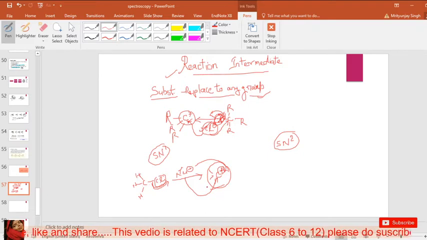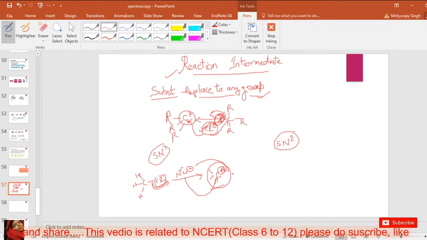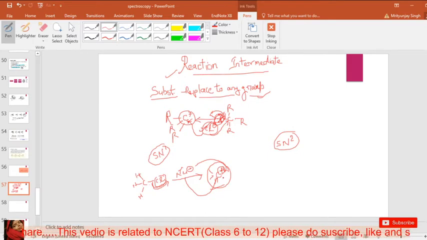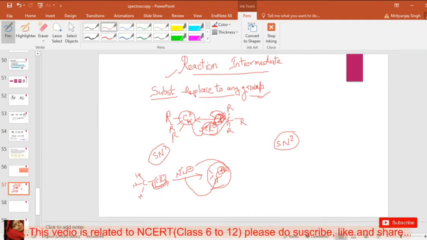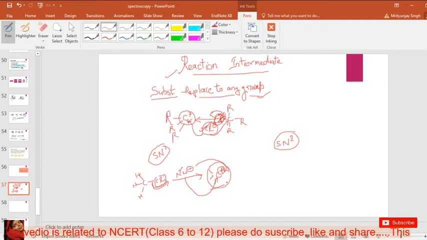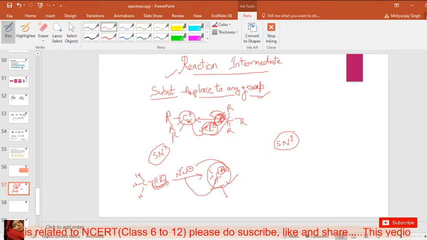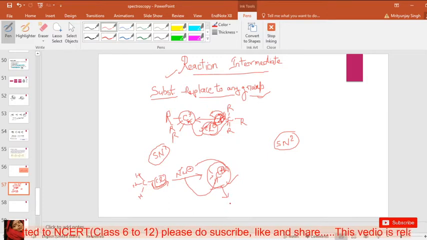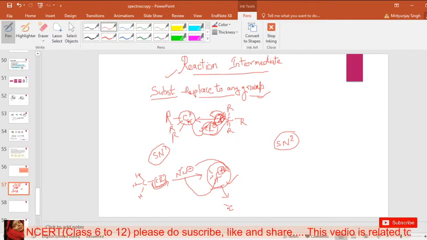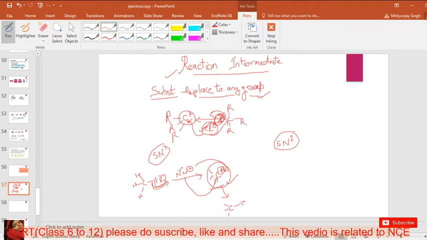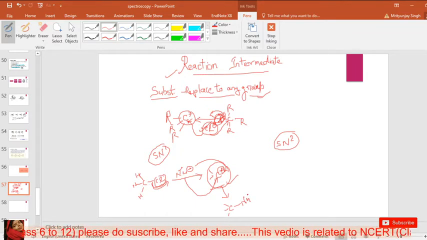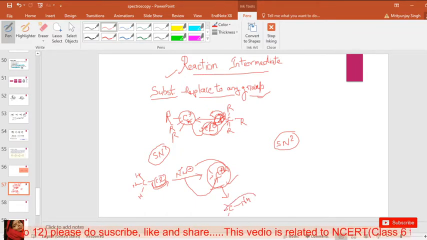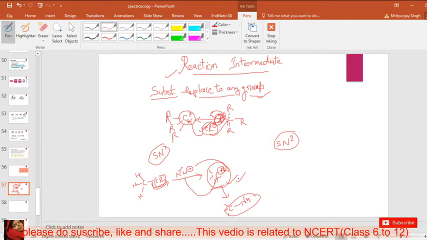So the carbon first converts into a carbocation, then the carbon attaches to the nucleophile. This structure is formed after the formation of the intermediate.